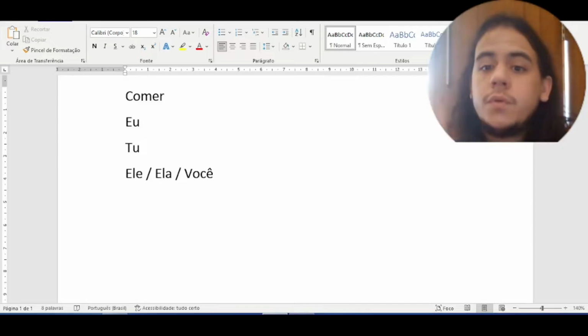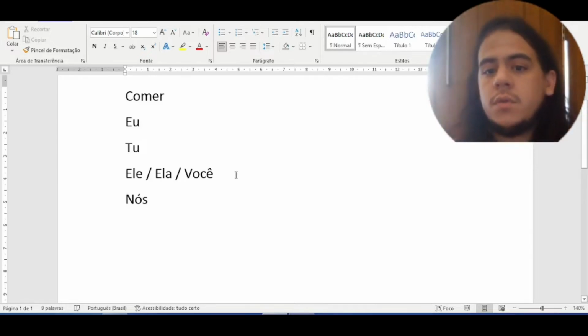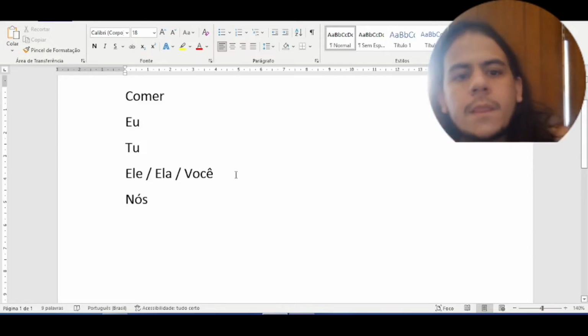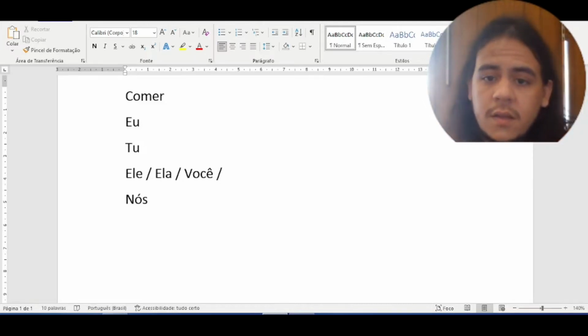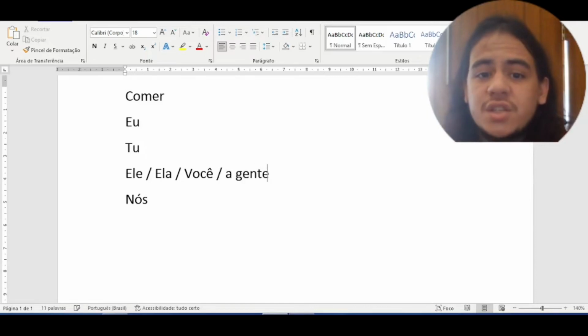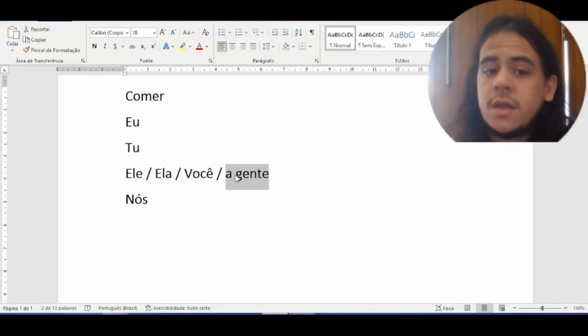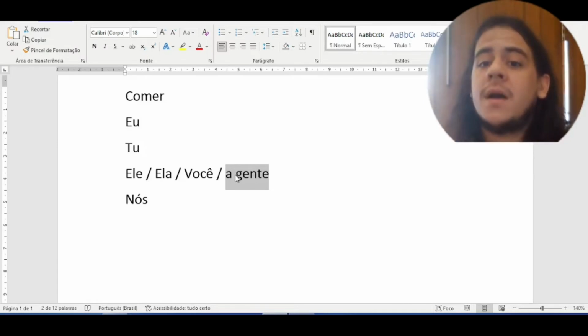First person plural, nós, we. And we have this expression, a gente, that can replace nós. Nós and a gente both mean the same thing, we, but the conjugation is different.